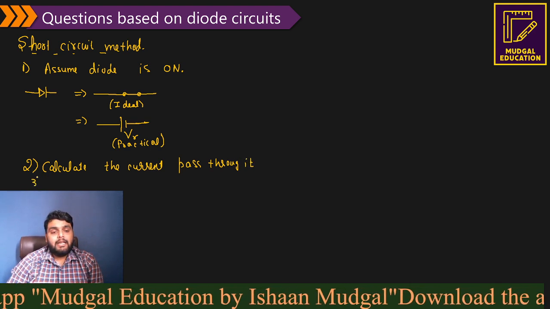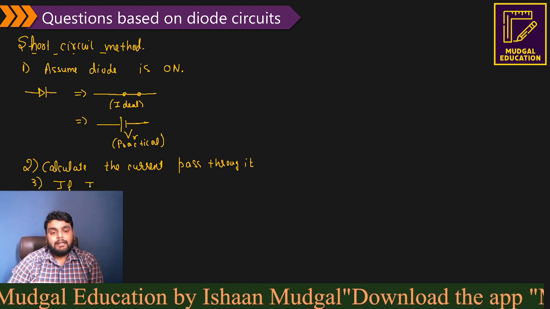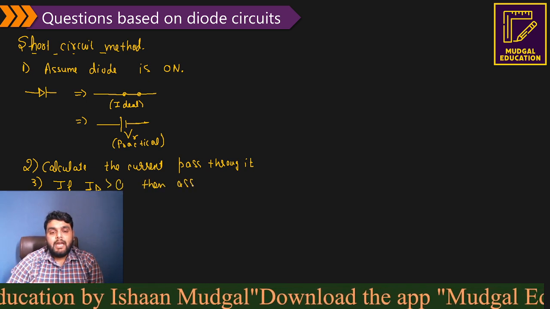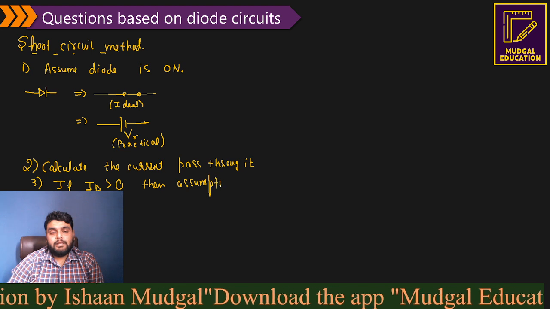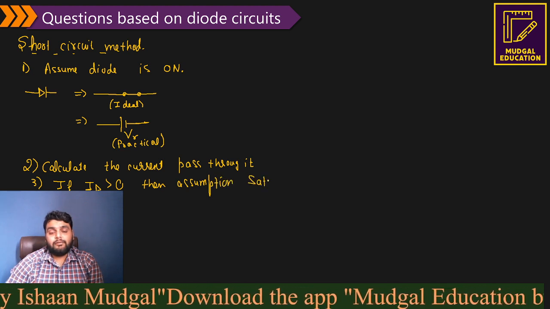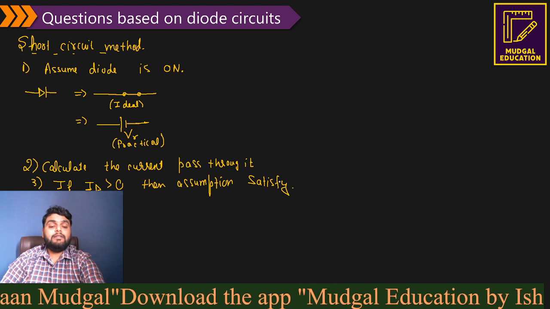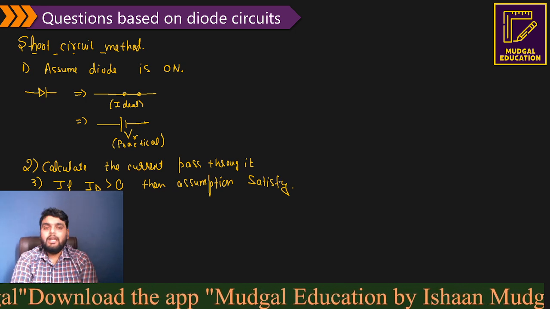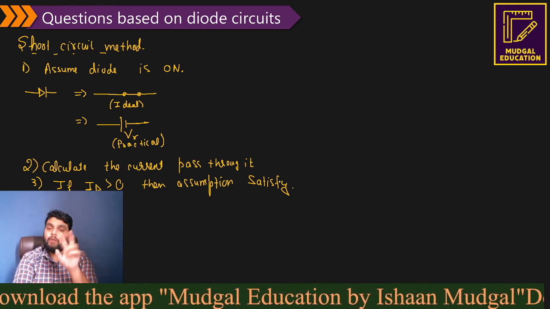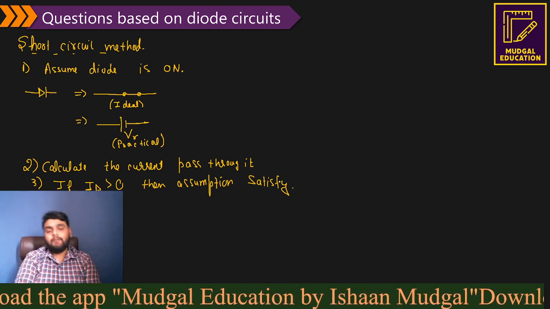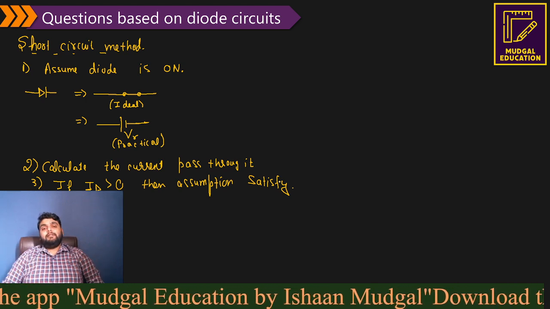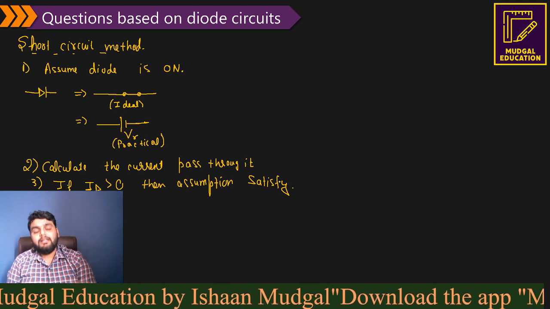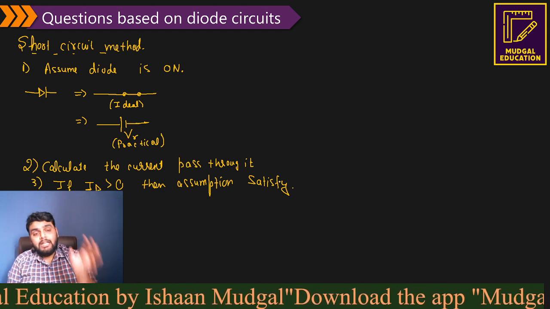Now the third point: if the diode current is more than 0, then the assumption is satisfied. But if the diode current is less than 0, it means your assumption is wrong. You have to take the diode in the opposite manner. For example, if you are using the short circuit method and you calculated that the diode current is less than 0, it means the particular diode is off. So this is important.